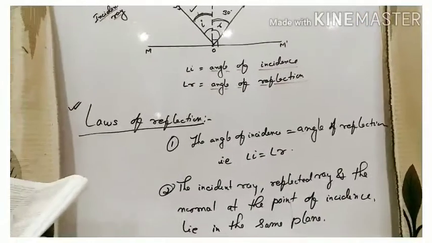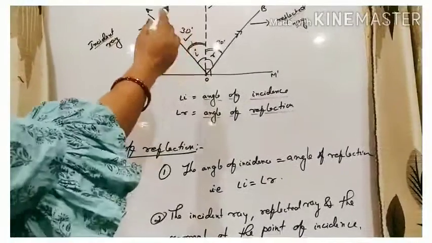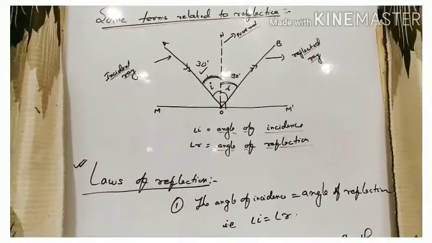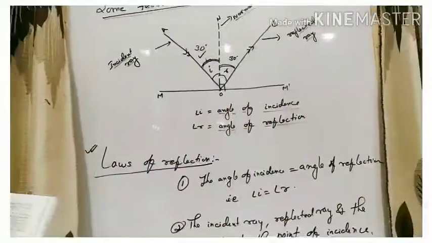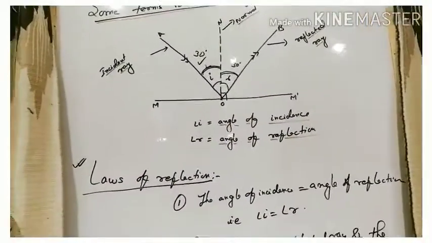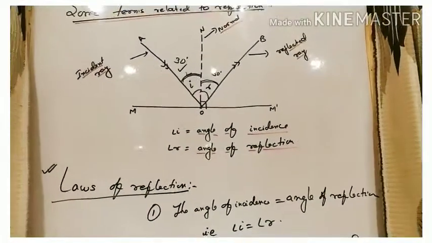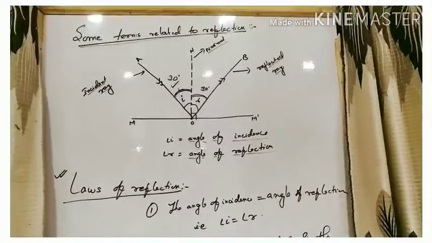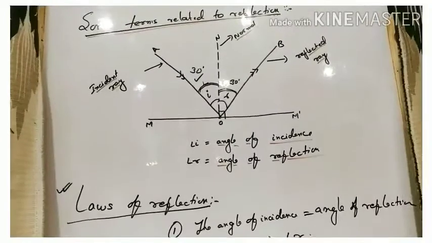Now the next law, the second law: the incident ray, reflected ray, and normal at the point of incidence lie in the same plane. So these are the two laws of reflection. Angle of incidence is equal to angle of reflection, that is angle I is equal to angle R. And the second law, the incident ray, reflected ray and normal at the point of incidence lie in the same plane.